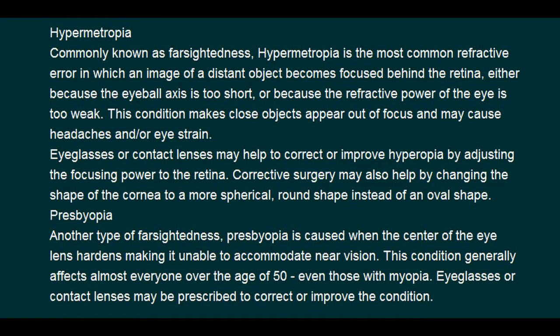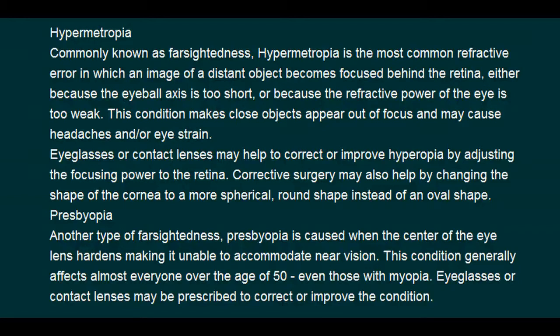Hypermetropia, commonly known as farsightedness. Hypermetropia is the most common refractive error in which an image of a distant object becomes focused behind a retina, either because the eyeball axis is too short or because the refractive power of the eye is too weak. This condition makes close objects appear out of focus and may cause headaches and/or eye strain.